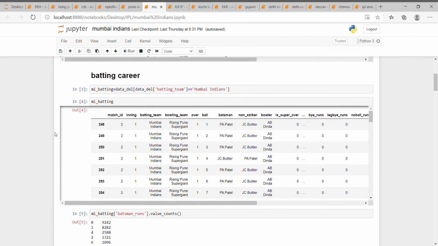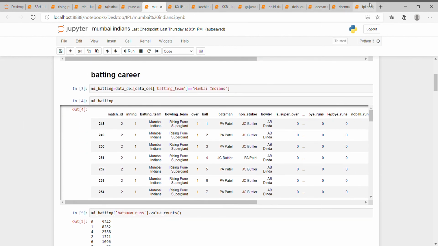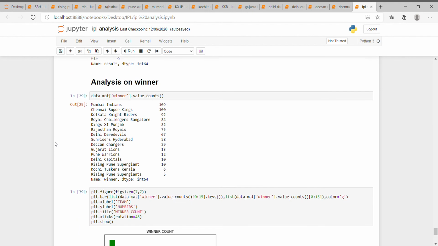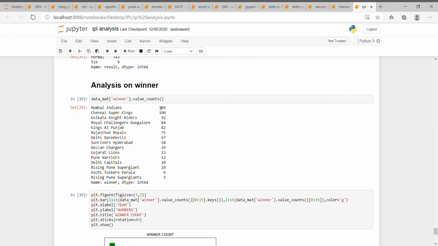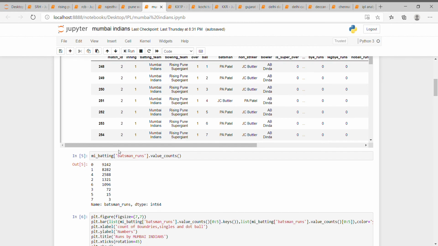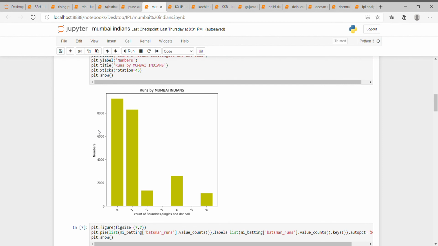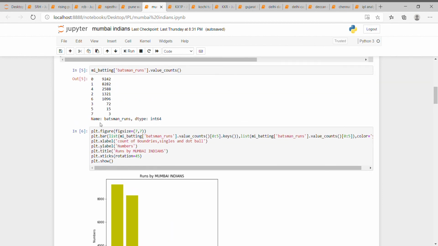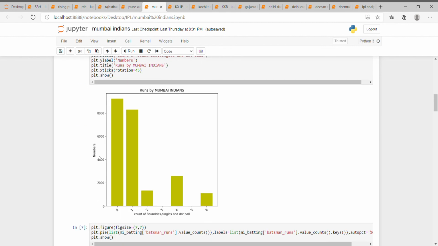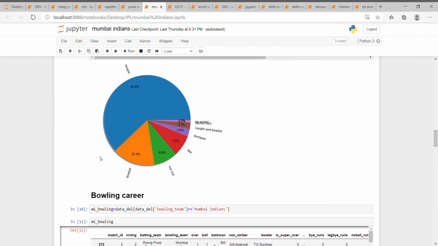As you can see in this analysis, the most matches were won by Mumbai Indians, and you can also see the total number of boundaries, 2588, which is the highest. And sixes, you can see 1986, this is also very high. This is the pie chart.